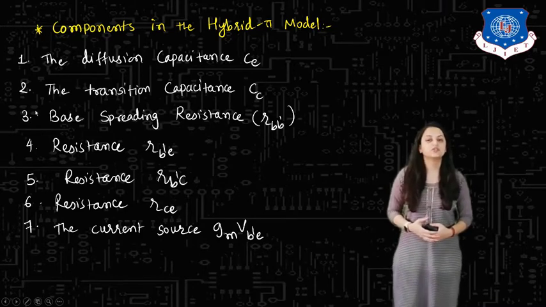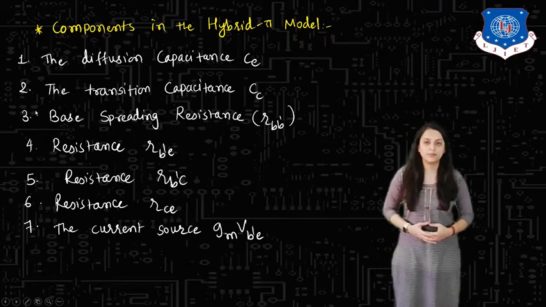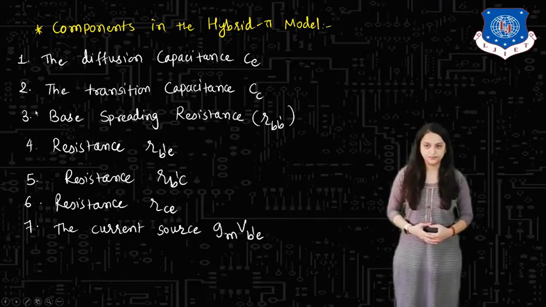Let us start with the first one, that is the diffusion capacitance CE, or as you can say emitter capacitance. Next is CC, the collector capacitance, which is also called the transition capacitance. The third one is RBB dash, which is the base spreading resistance.